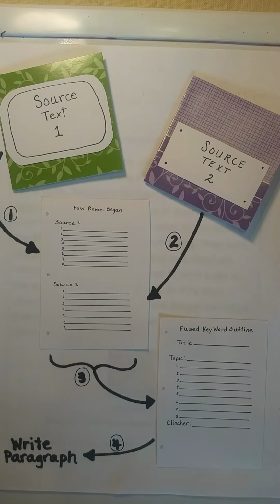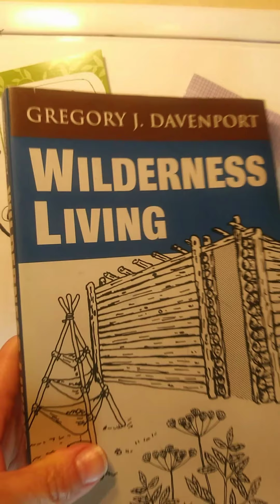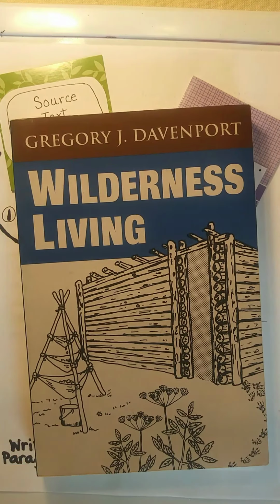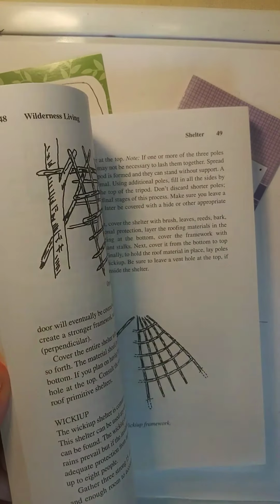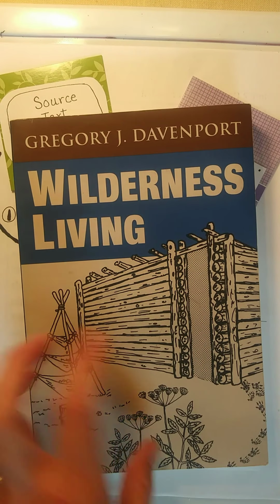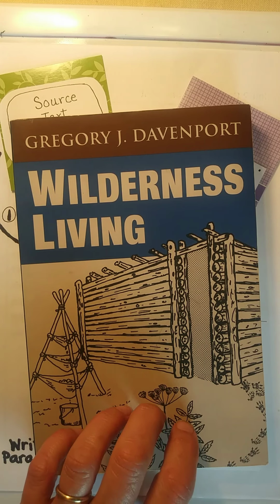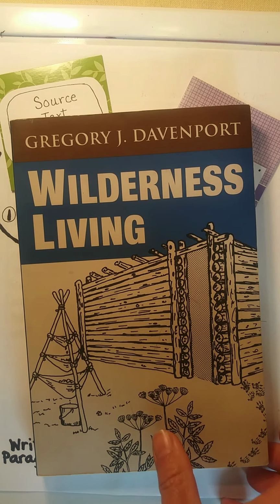Now, normally when you write a research paper or research paragraph, you have to use several different sources to get your information from. So let's say you're writing a research paper on wilderness survival. Okay, you might look at a book like this, and you might get some notes, some facts, some statistics from this book, but you can't just use one source when you're writing a research paper or a paragraph.